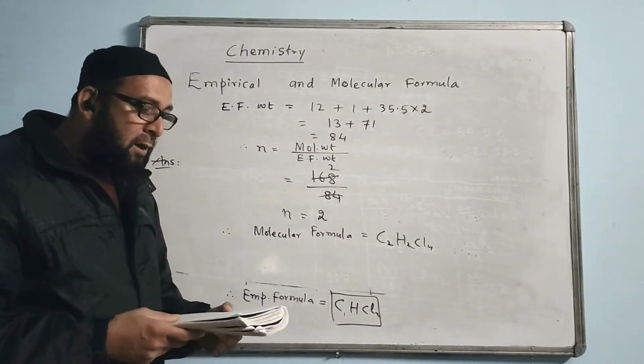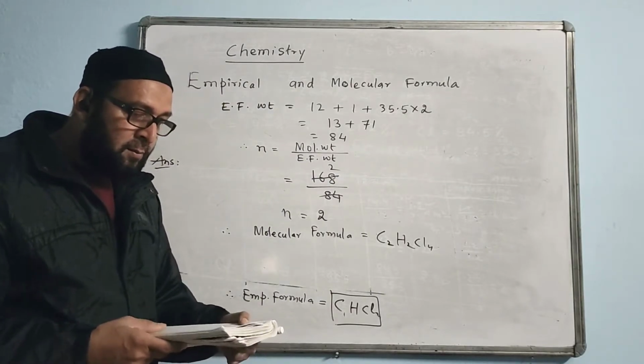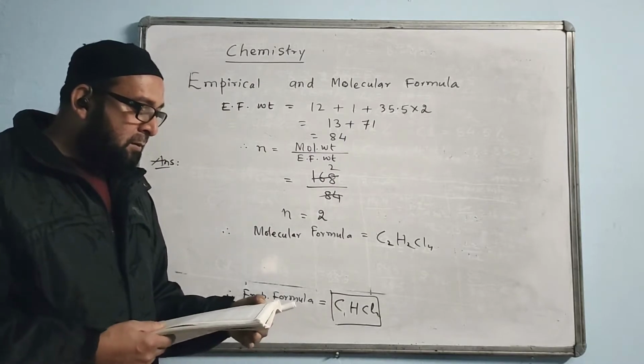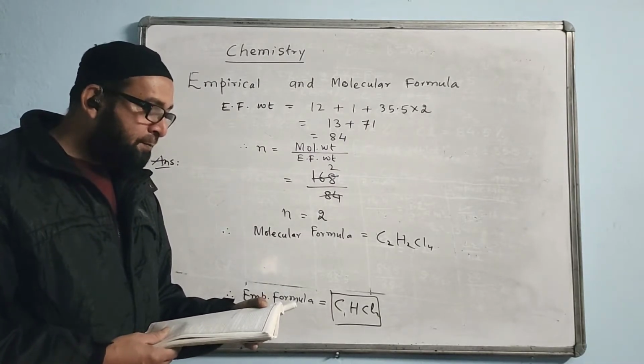Okay. Now I give another question. Write the question.